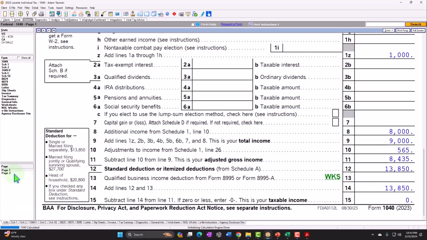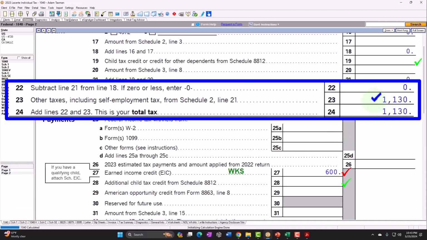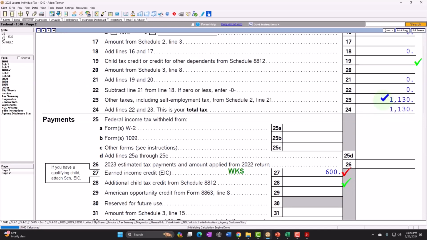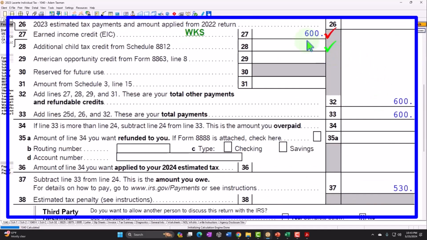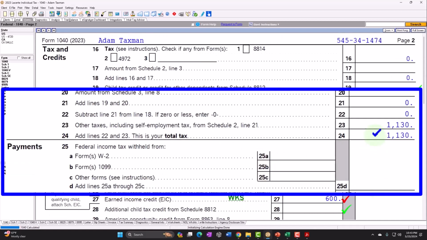Still brings me to 0, page number 2. Now it gets a little bit messy here because now I have the self-employment tax that I have to deal with. So notice I get the 600 amount of earned income credit, but in this case, I also would be hit with the self-employment tax.